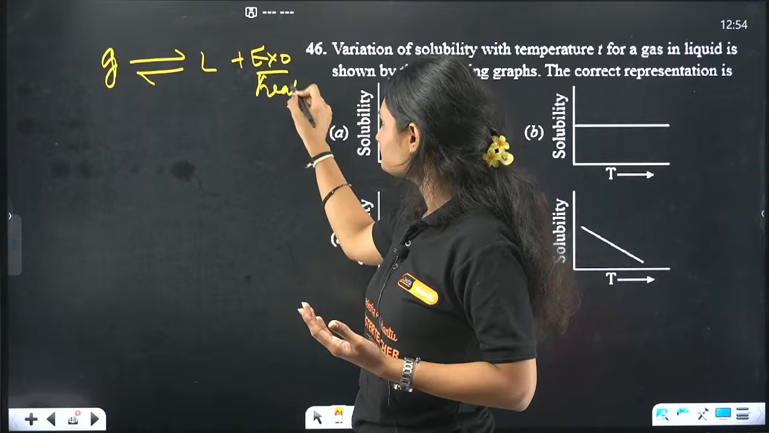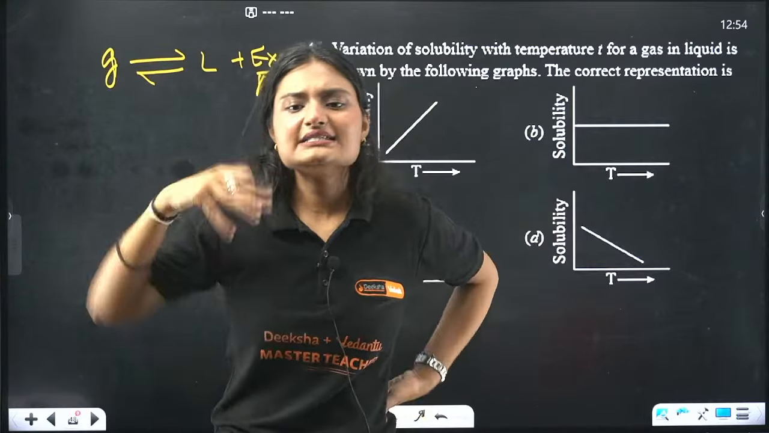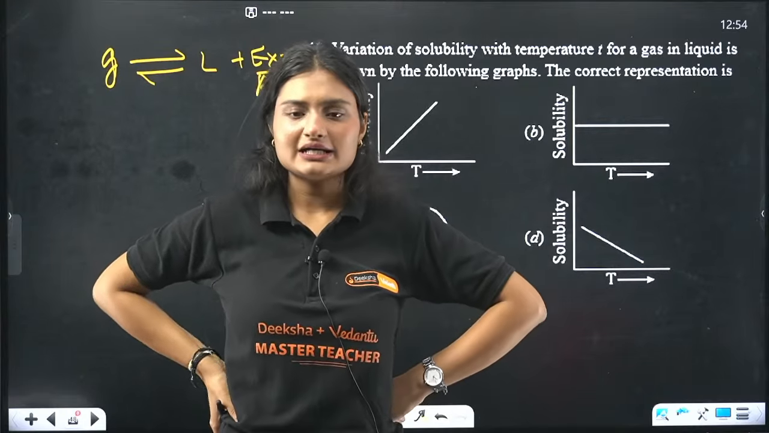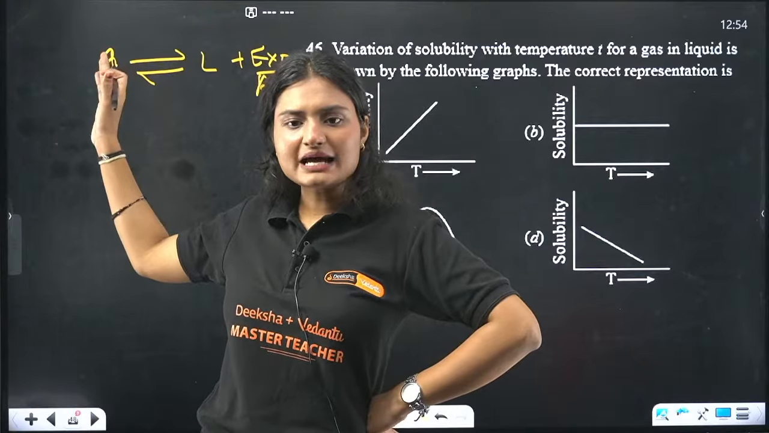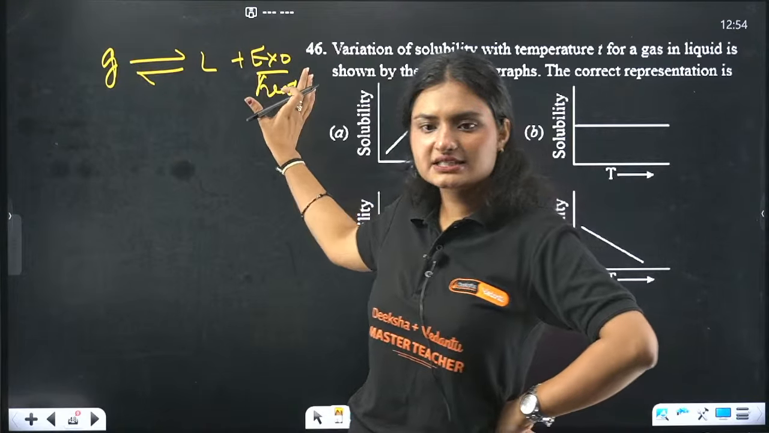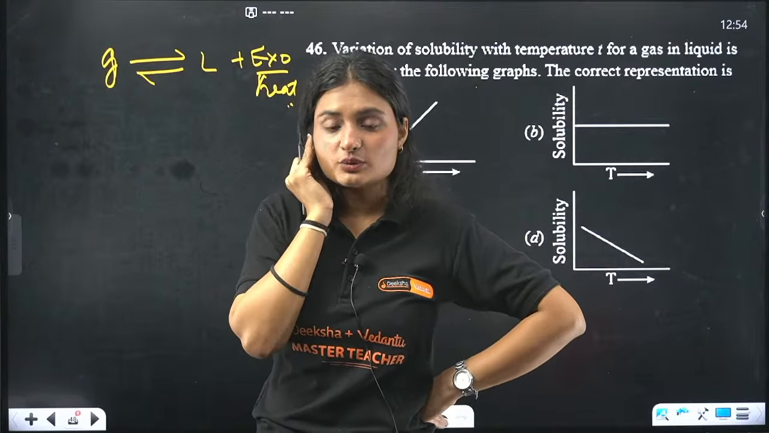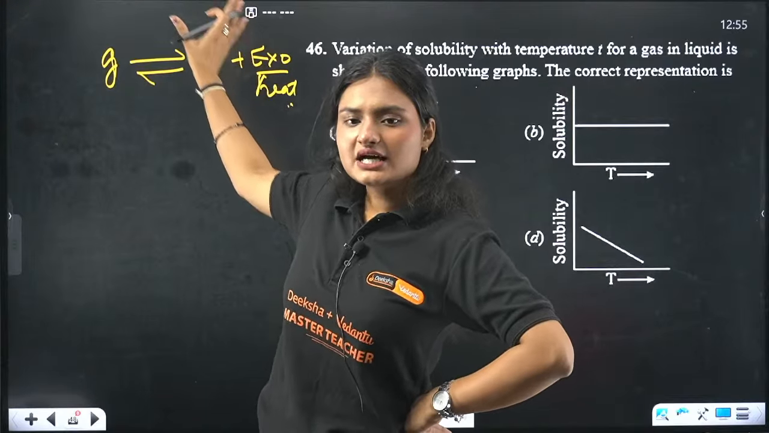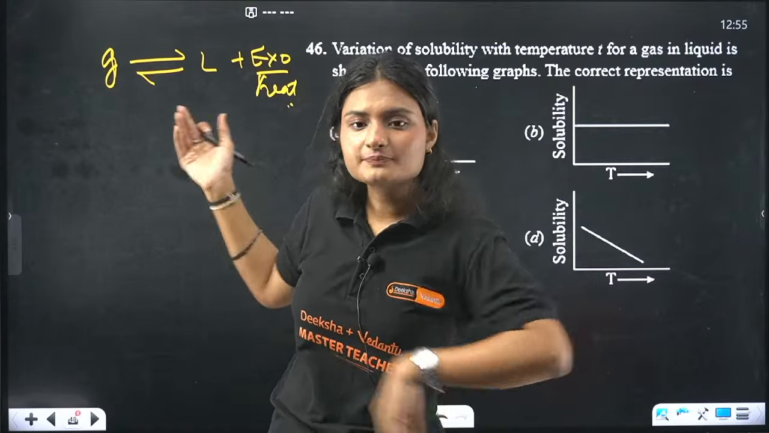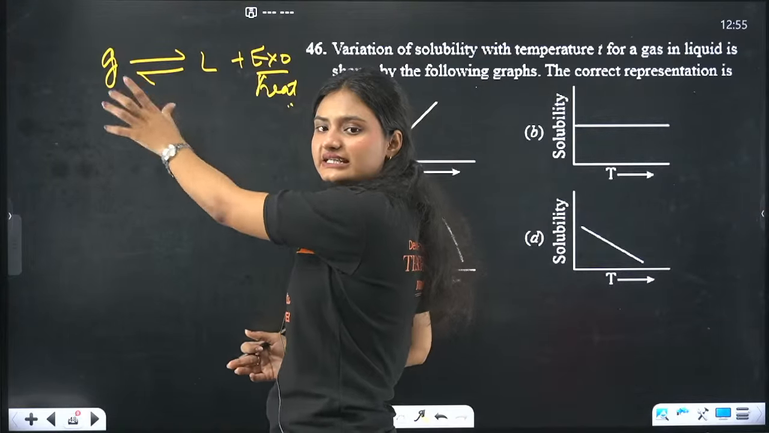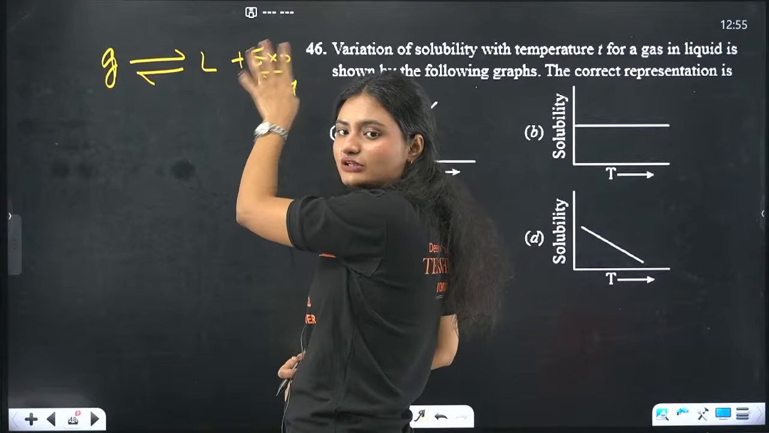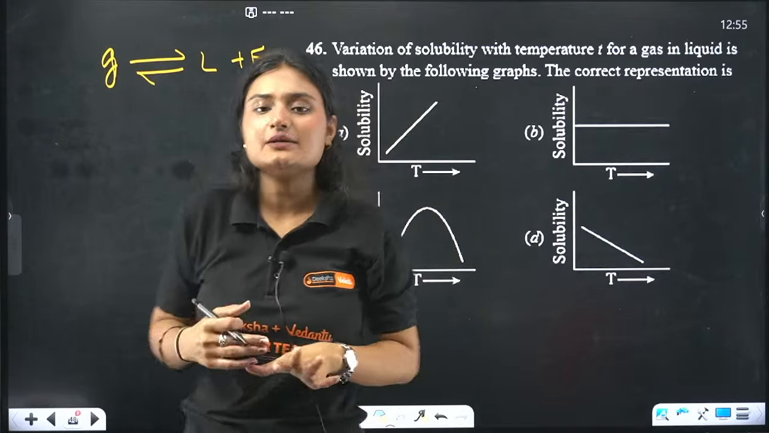If you increase the temperature, what will happen? The system is at equilibrium, solubility is happening, gas is getting solubilized in liquid and heat is getting released. But if I increase the temperature, the heat increases, so the equilibrium will shift in the direction that balances this heat. Here heat is getting absorbed, here heat is getting released, so it will go in the backward direction where heat is getting absorbed.